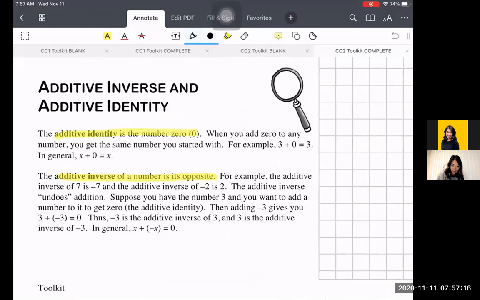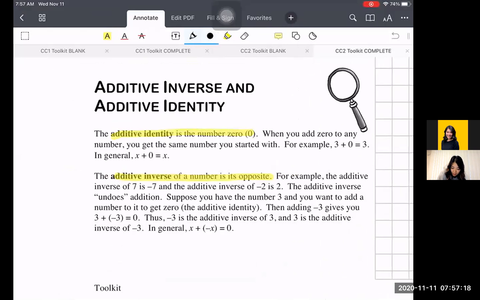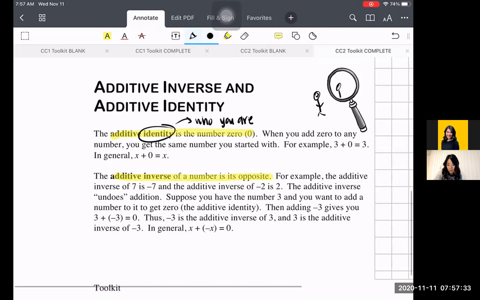And we remember that our identity is who you are, right? So it's just like looking in the mirror. If this is me right here and I wanted to know who my identity is, when I look in the mirror, I should see myself and not some creepy thing looking back at me. If I ask you for your student ID, that's your identity. That should be you.